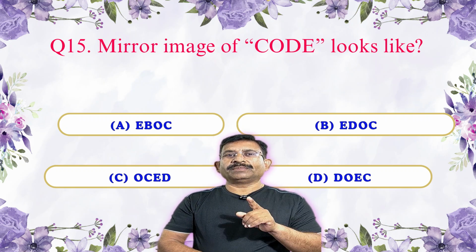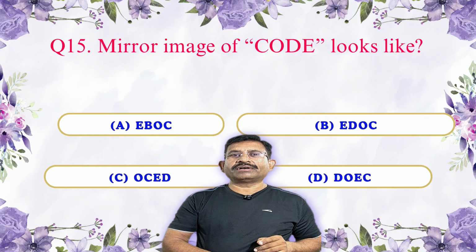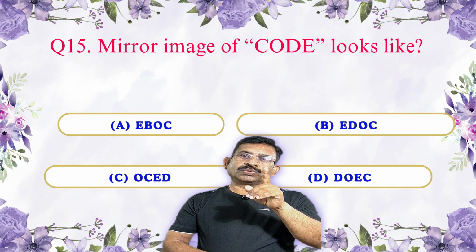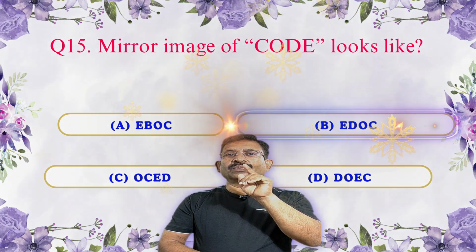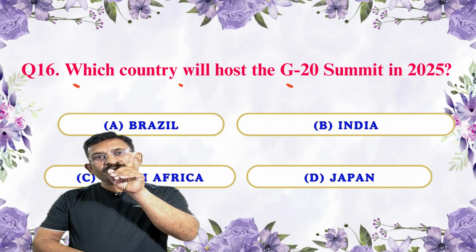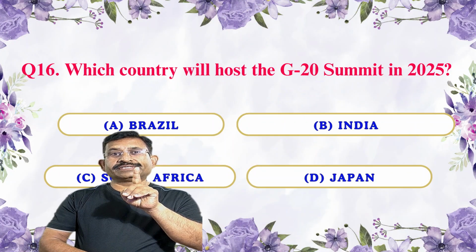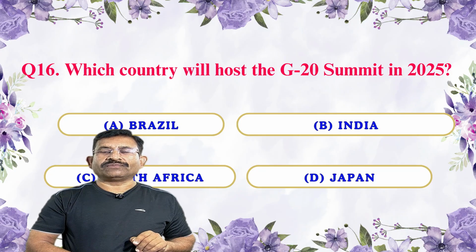In the mirror image of CODE, the order of the letters is reversed, so CODE becomes EDOC. Yes. Next question: which country will host the G20 summit in the year 2025?